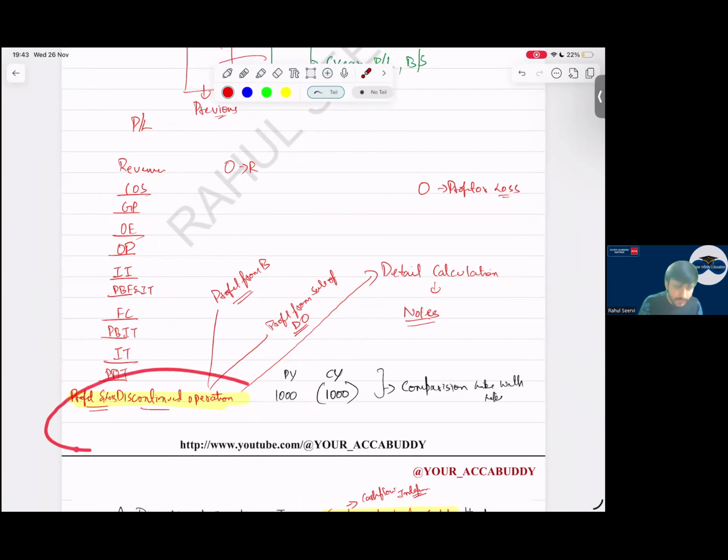This profit and loss from discontinued operation will include two important things: the profit or loss of that company during that year, and the gain or loss on the disposal of the segment. Both things will be shown in a single line item.